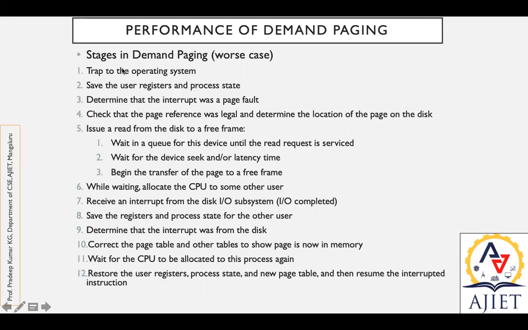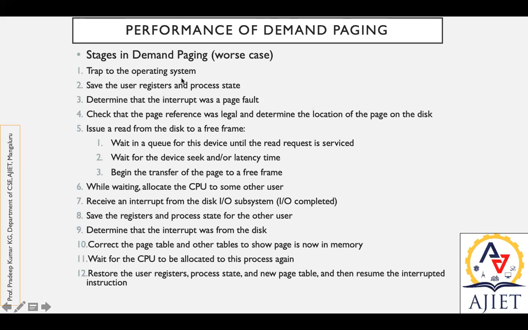Now, during that particular trapping, the system is supposed to know which register, which process, which instruction, which directory needed those data. That is why we save the user registers and process state. Like we say, a pause button.